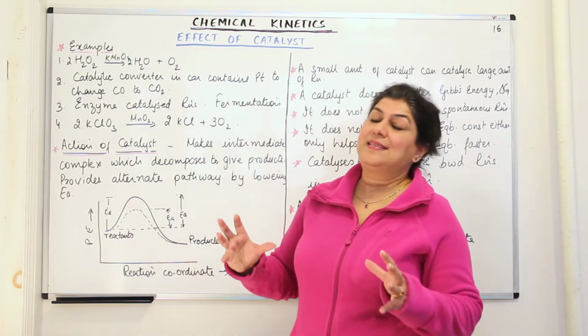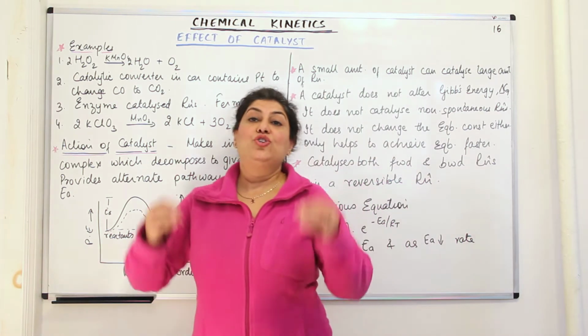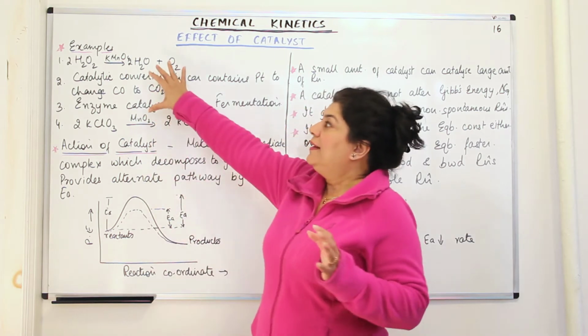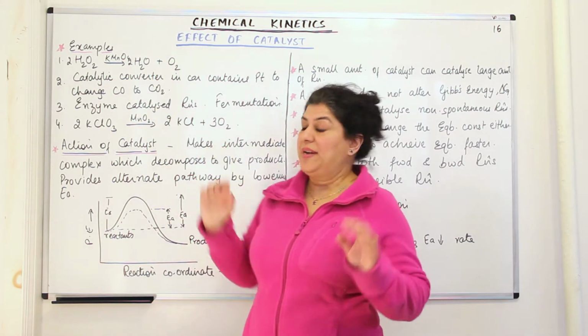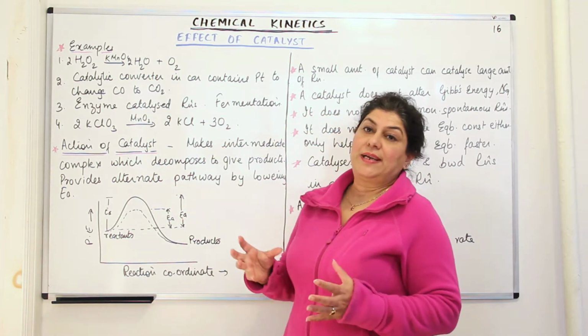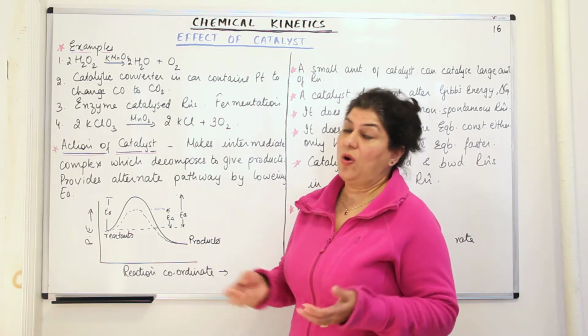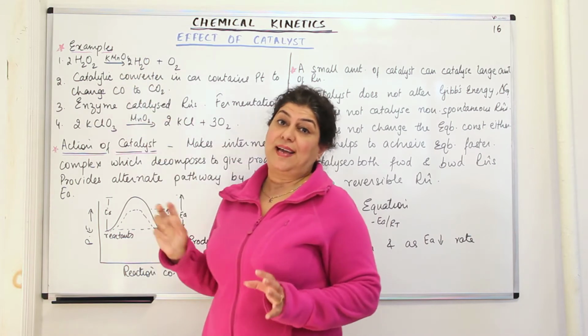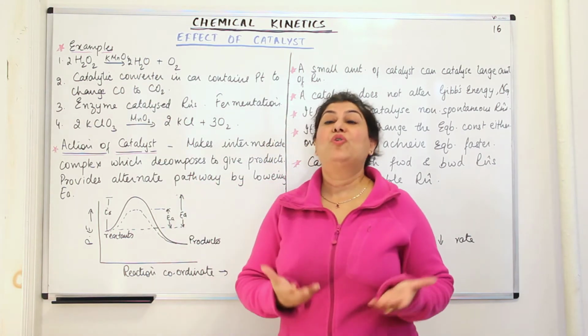So a catalyst is a substance which is added to make a reaction easier. There are some examples of catalyzed reactions. Hydrogen peroxide gets converted into water and oxygen. For this reaction, if you use potassium permanganate as a catalyst, the reaction takes place much more easily.